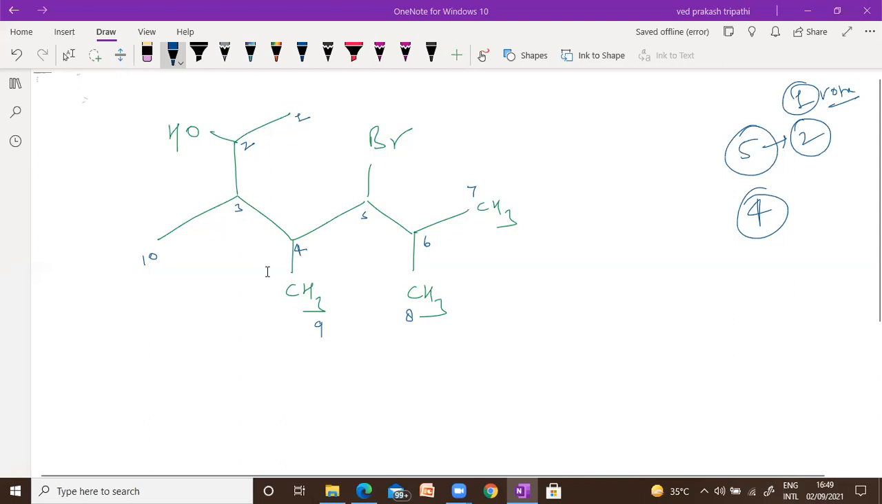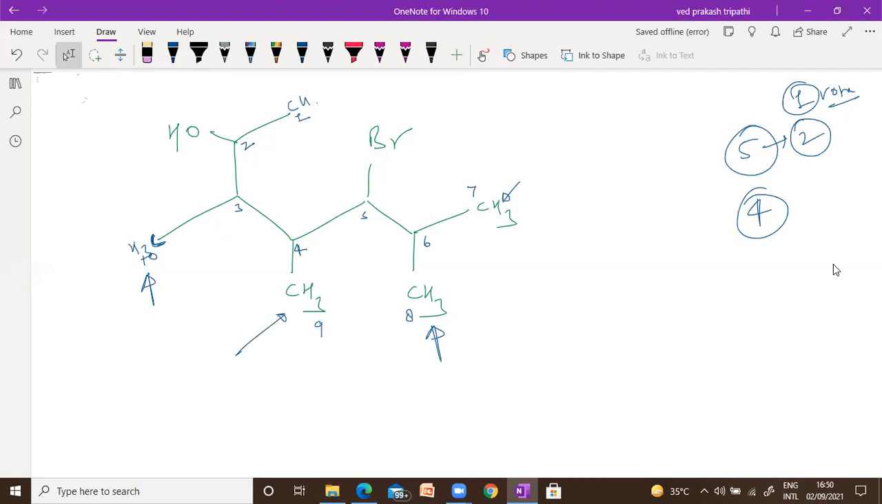Now I am going to check this. Listen. Carbon number 10 is a methyl carbon. So listen, every CH3 group will not be chiral, the simple reason being that the hydrogens are the same. So this is not chiral. This is not chiral. This one is not chiral. And this is also CH3, which is not chiral.